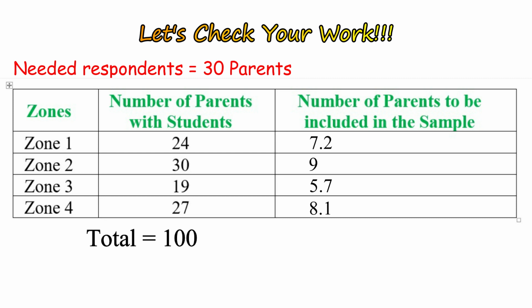And since we need to have exact values, we will round off our answers to the nearest ones. Therefore, 7.2 will become 7, 9 will still be 9, 5.7 will become 6, and finally, 8.1 will become 8. So that if we add 7 plus 9 plus 6 plus 8, the answer is 30. And 30 is the exact number of respondents that you need in your research.